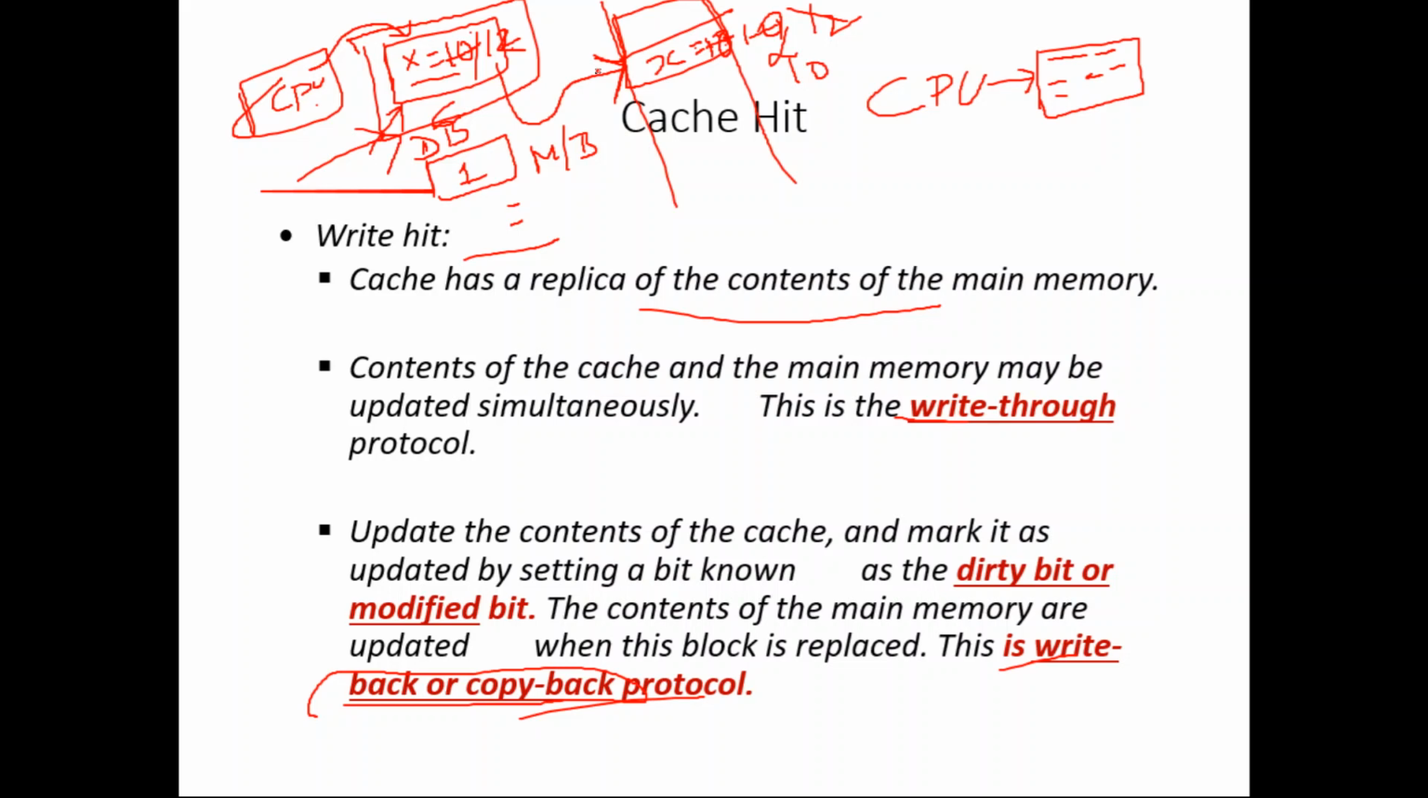Otherwise, sometimes what will happen, cache will become full. If cache becomes full, then some portion of the cache memory should be replaced. So some blocks you have to remove. If you are removing a block whose dirty bit is set, then you have to write that particular block into the main memory also. Because that block's dirty bit is set, which means that some modification has happened, and that modification should be reflected in the main memory. So whatever block is modified in the cache should be modified in the main memory also. That protocol is called write back or copy back protocol.